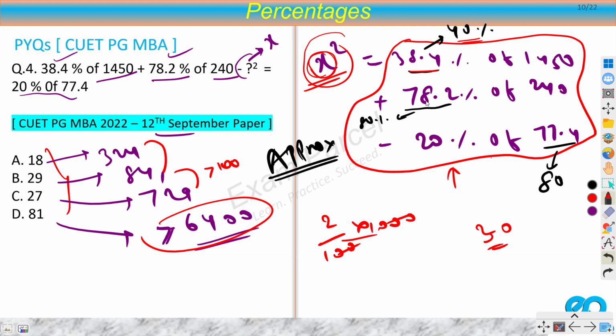From here, let's say I'm calculating 2% extra. Rather than 78%, I'm calculating 80%. So 2% of 240 would be 4.8 or something, approximately 5. So 35. And here there is a very small difference, right? You calculate 20% of 77.4 or 20% of 80. So the maximum difference that I'm going to create by my approximation is not more than 35. It would be 30 to 35 difference.